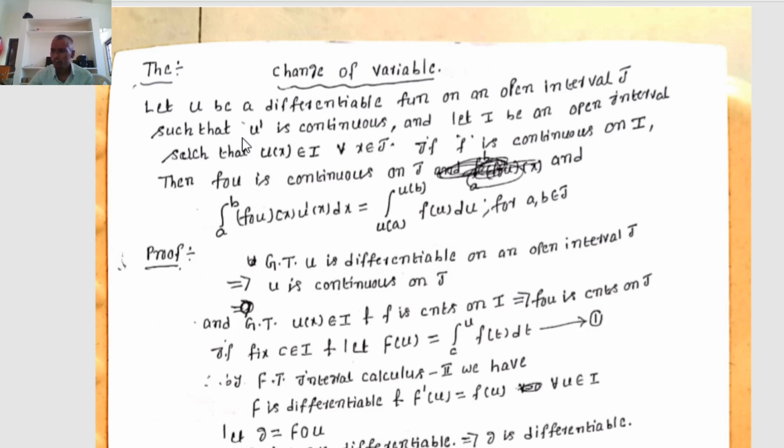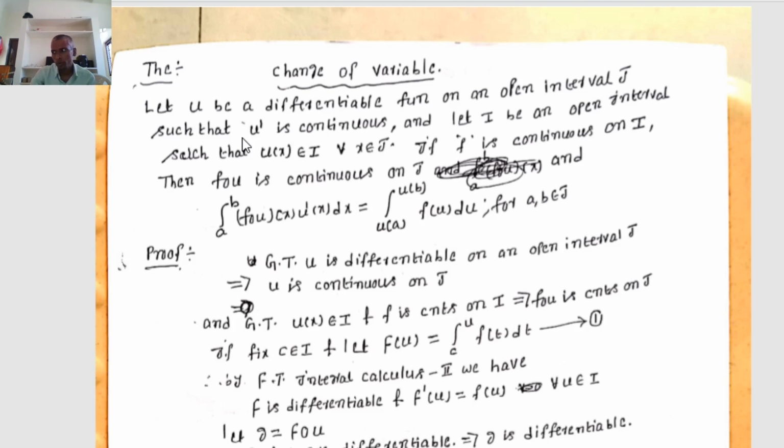The function f of x is integrable on the closed interval [a, b], for x belonging to the closed interval [a, b]. Now we define the function capital F of x equal to the integral from a to x of f of t dt. The integral from a to x of small f of t dt is called the indefinite integral of small f.